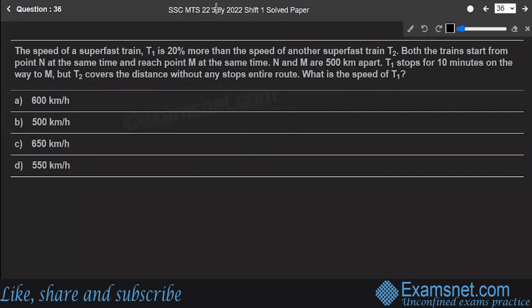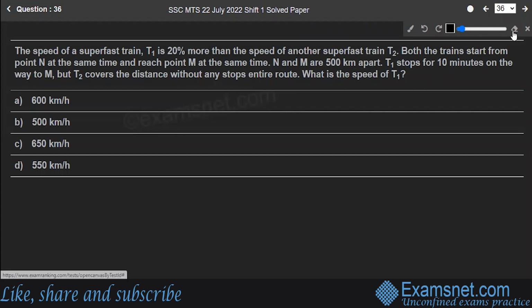Question number 36. The speed of the superfast train T1 is 20% more than the speed of another superfast train T2. Both the trains start from the point N at the same time and reach point M at the same time. N and M are 500 meters apart. T1 stops for 10 minutes on the way to M, but T2 covers the distance without any stops for the entire route. You have to find out the speed of train T1.